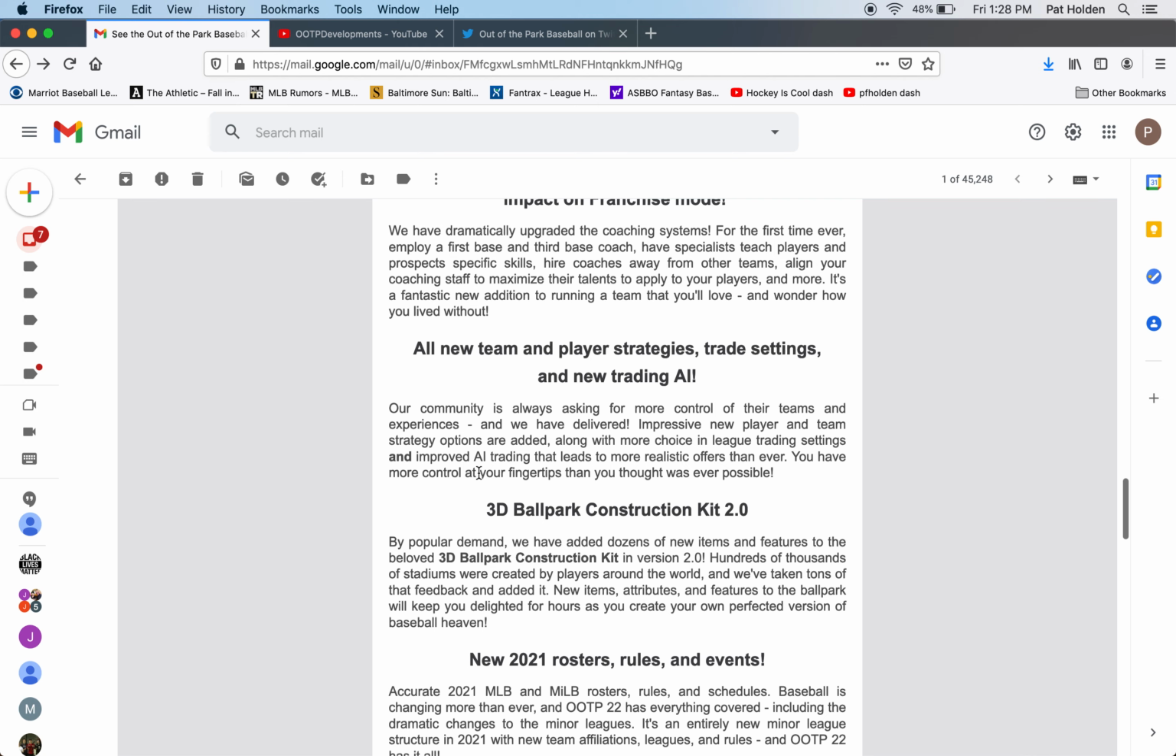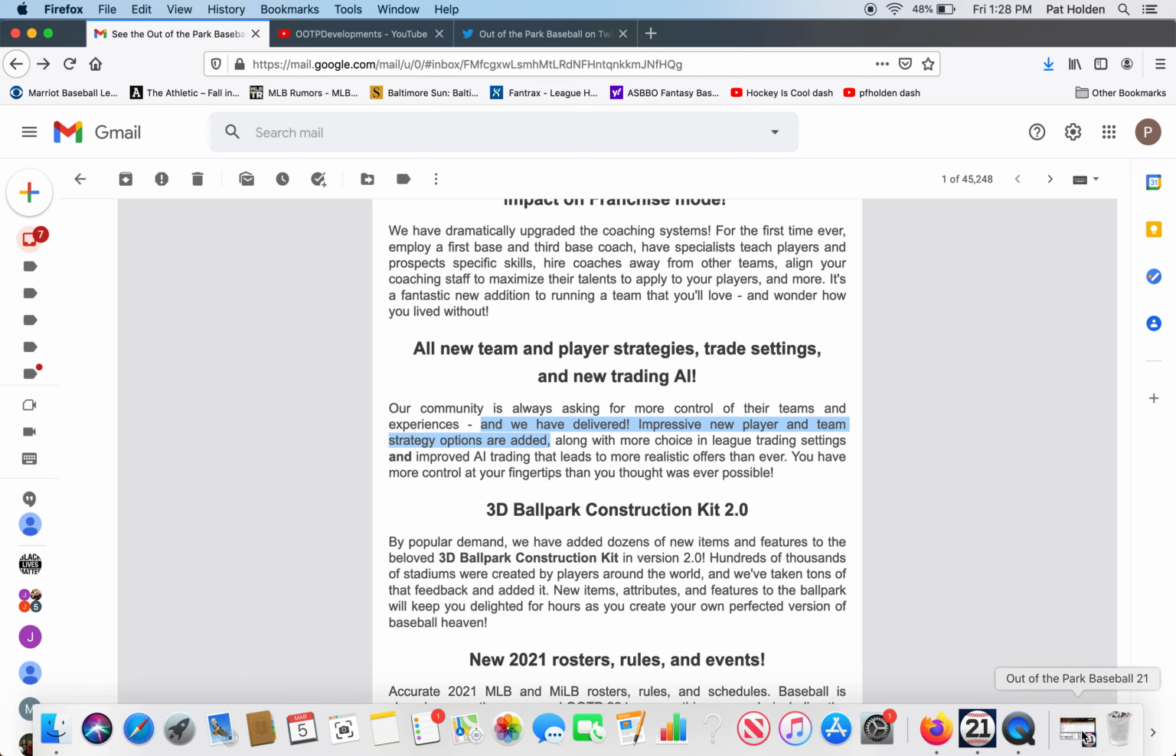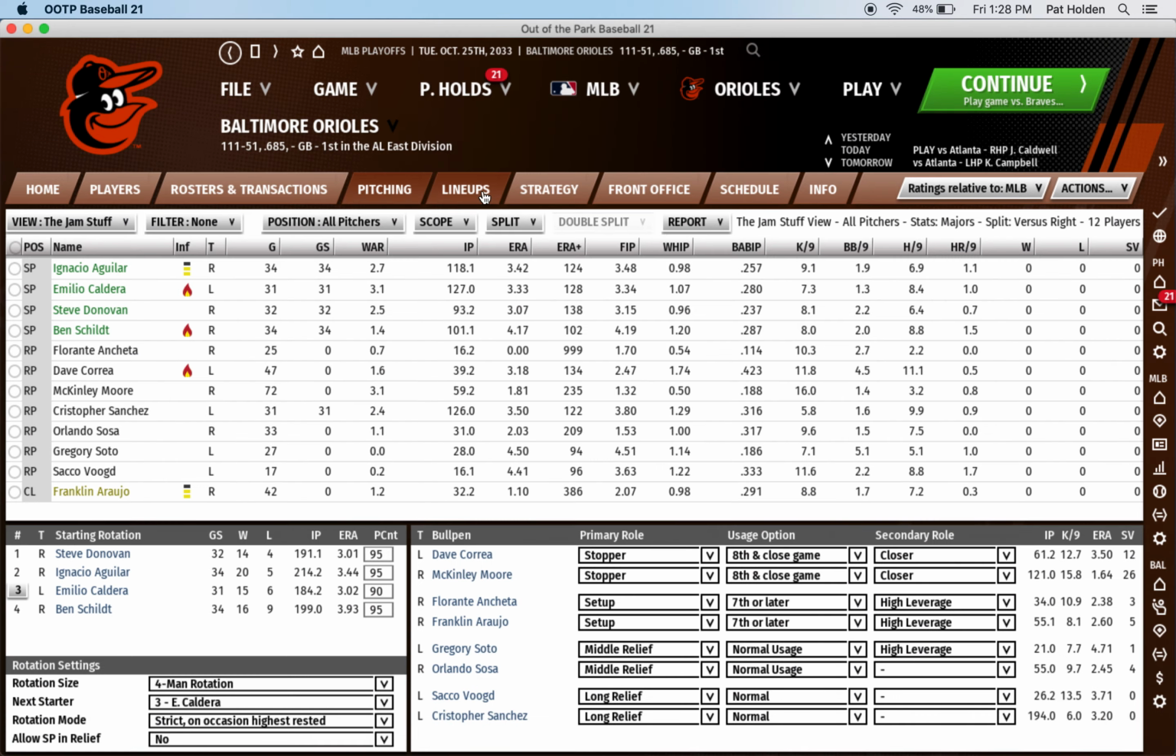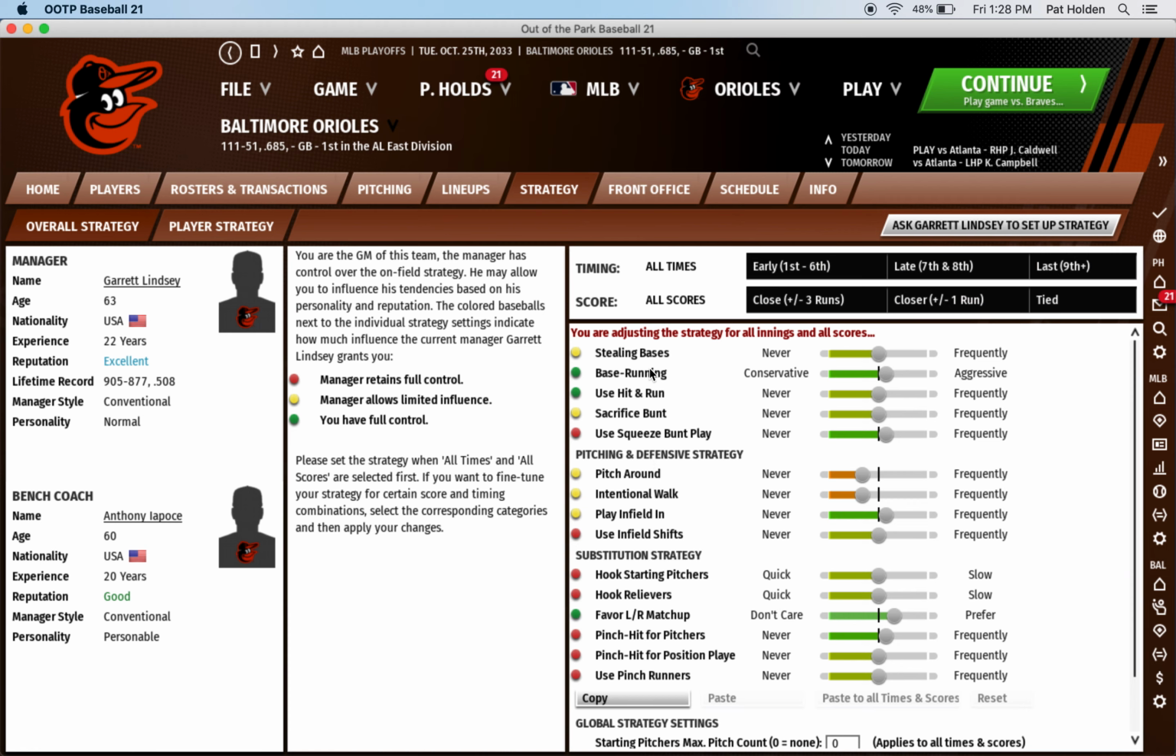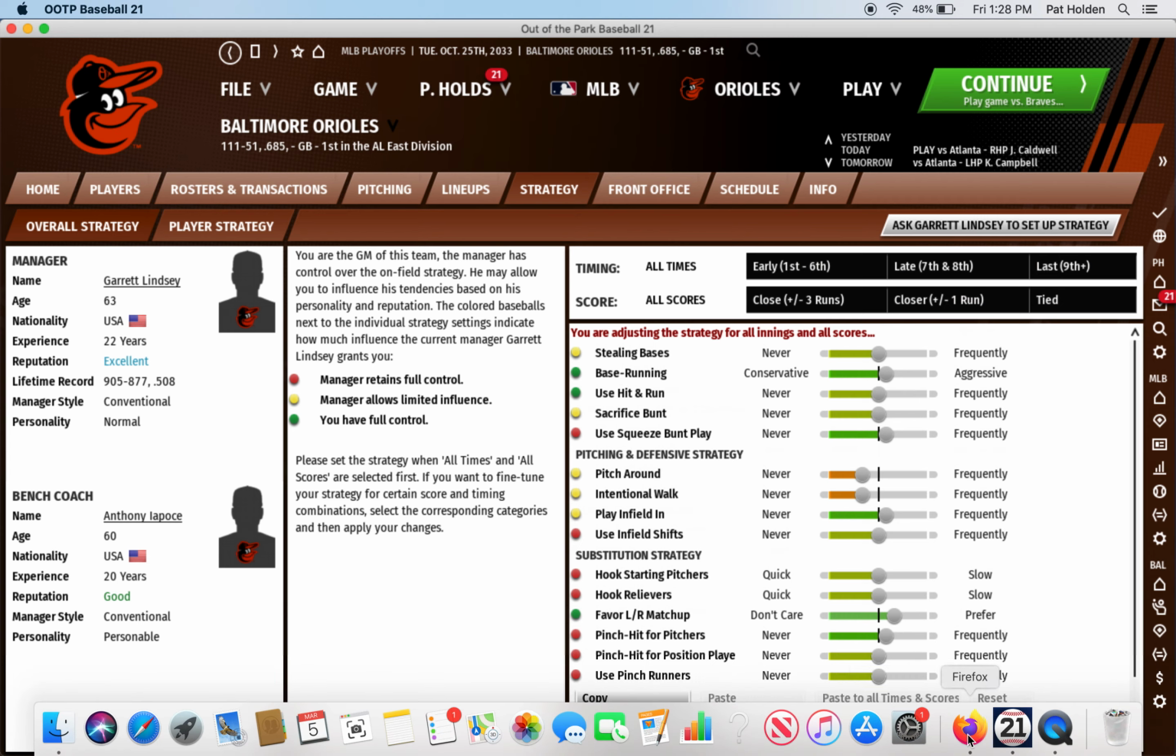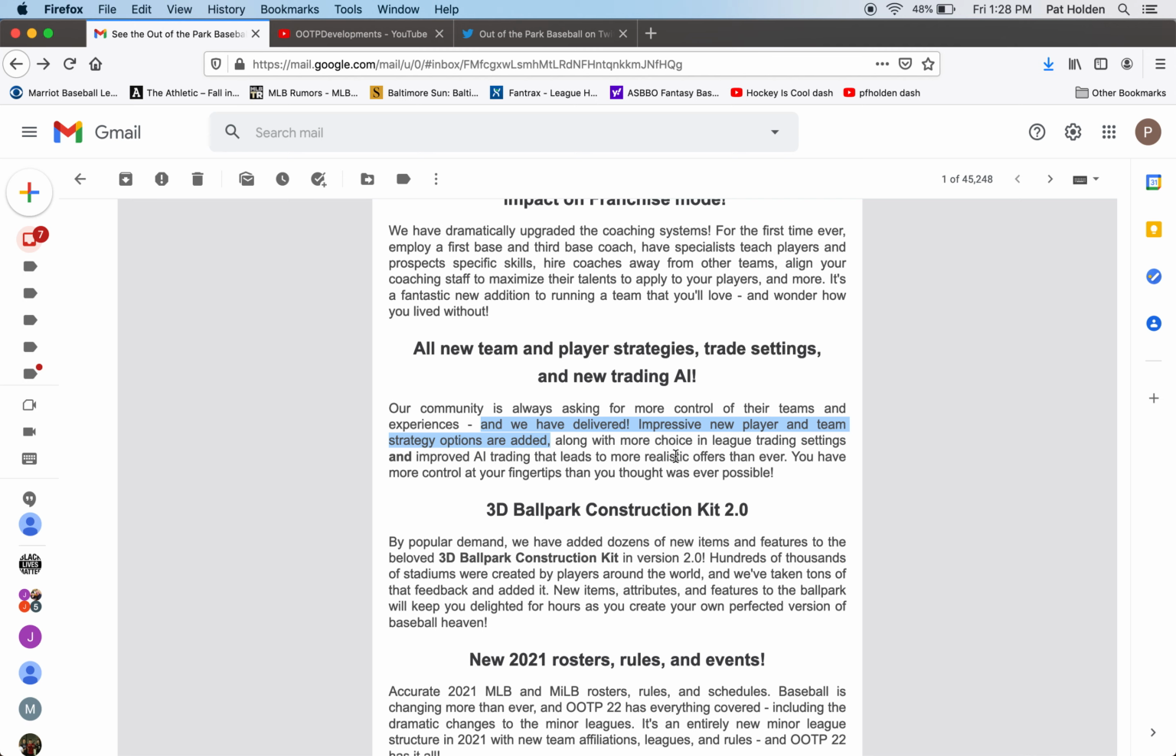And let's see, new player and team strategy options are added. If you watch the trailer, they give you brief screenshots where you can see some strategies. I couldn't really tell what things were added, so we'll see. I'm assuming that they're talking about, do I have my Out of the Park open? Yeah, I'm assuming that they're talking about this page will be more in depth here. And it did look much different, the layout of it, when they showed it in the trailer. So go ahead and watch that trailer if you're curious.